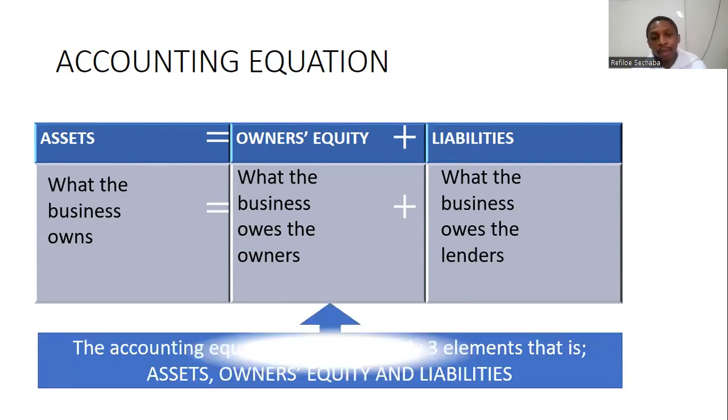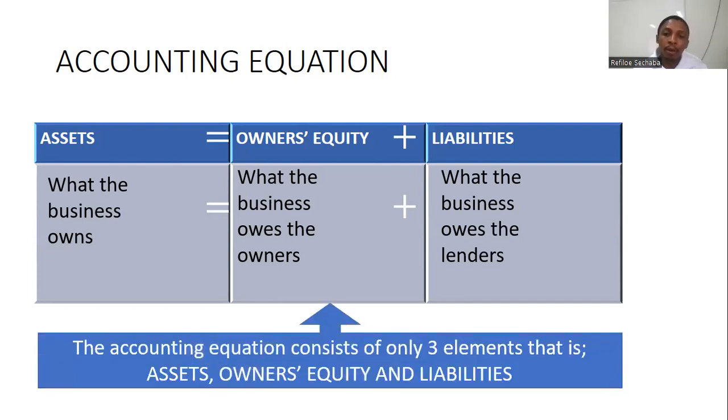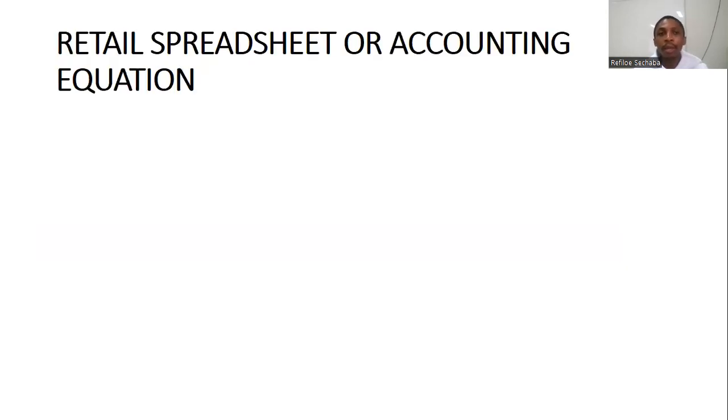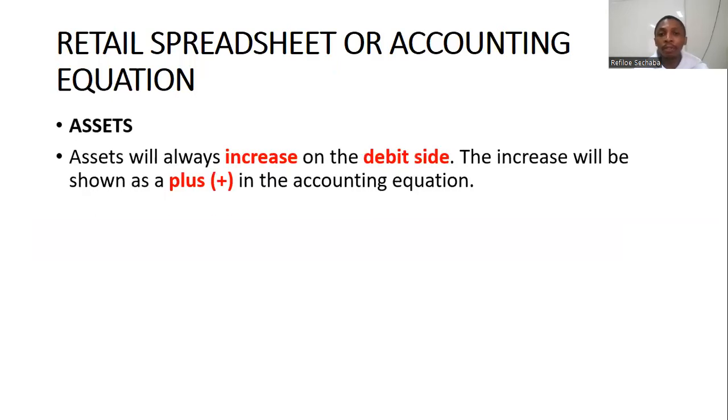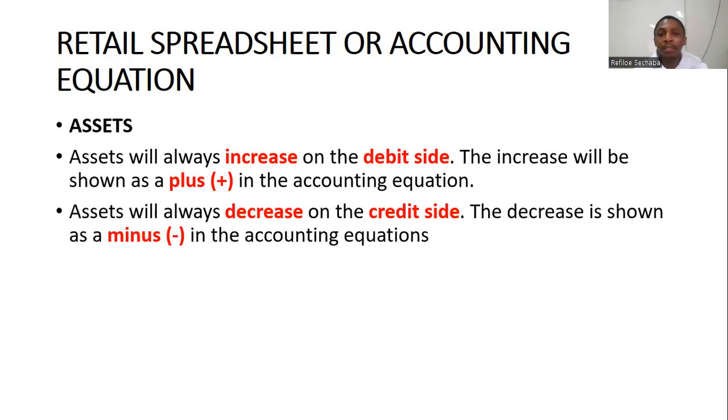Okay. Now, the accounting equation consists of three elements, which are your assets, owner's equity, and liabilities. Now, as we said, assets always increase on the debit side. The increase will be shown as a plus in the accounting equation. I repeat, assets increase on the debit side, and the increase will be shown as a plus in the accounting equation. Assets will always decrease on the credit side. The decrease is shown as a minus under assets in the accounting equation.